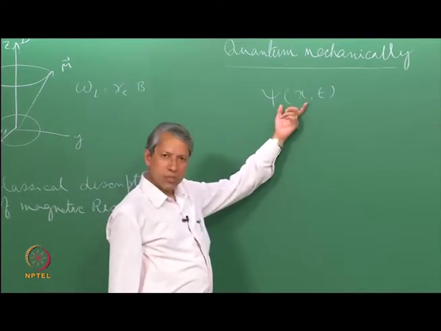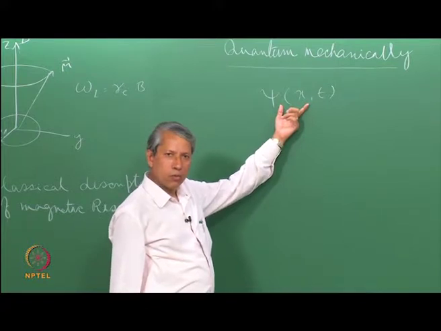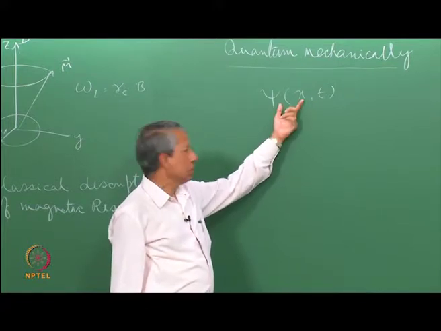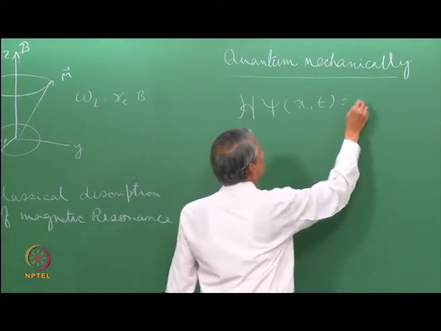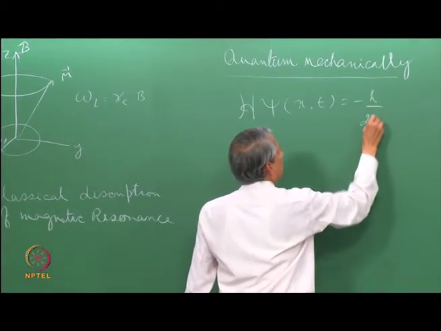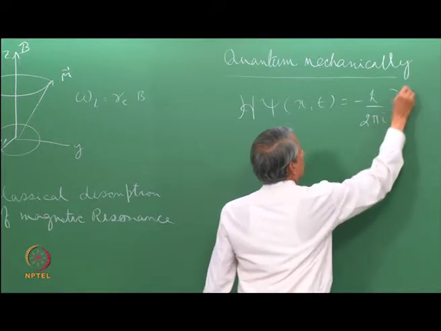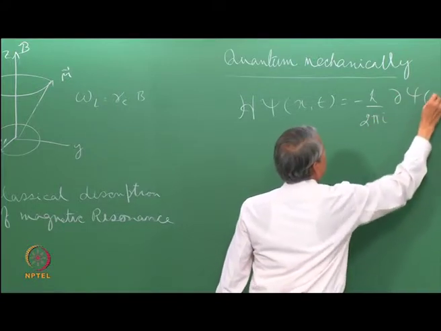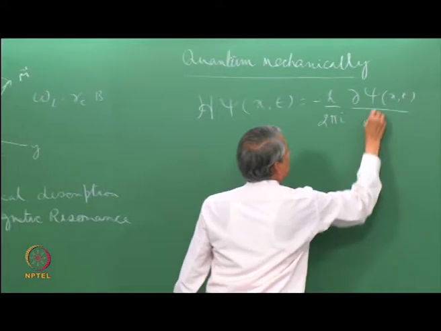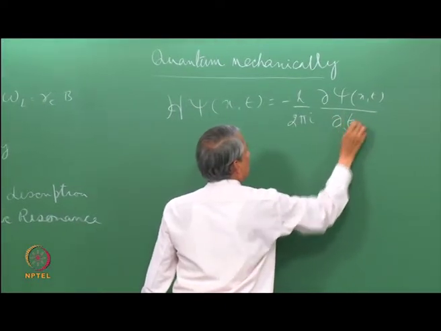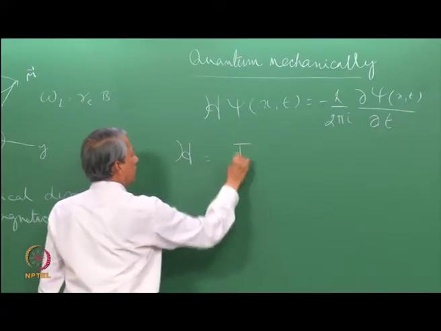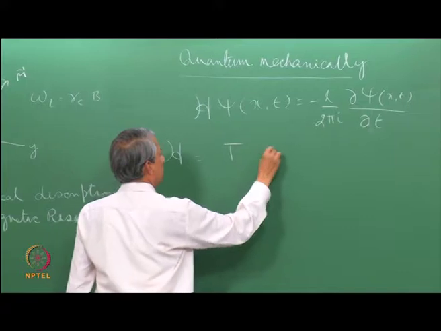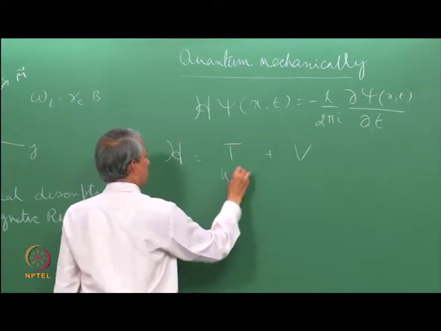This has information that you can think of about the system, and this follows this Schrodinger equation. This is the time dependent Schrodinger equation, where H is a Hamiltonian operator, it is a kinetic energy operator plus potential energy operator.